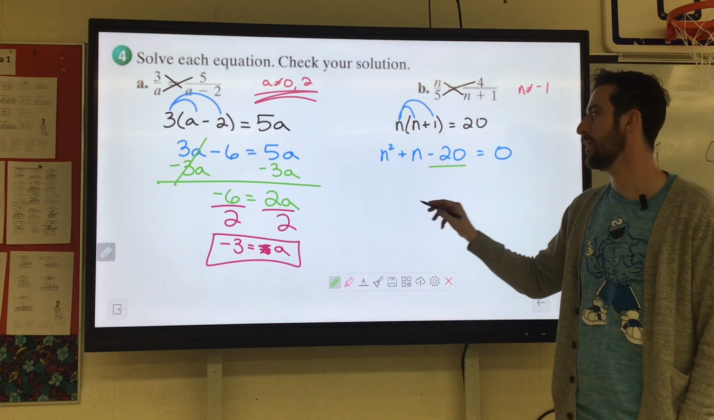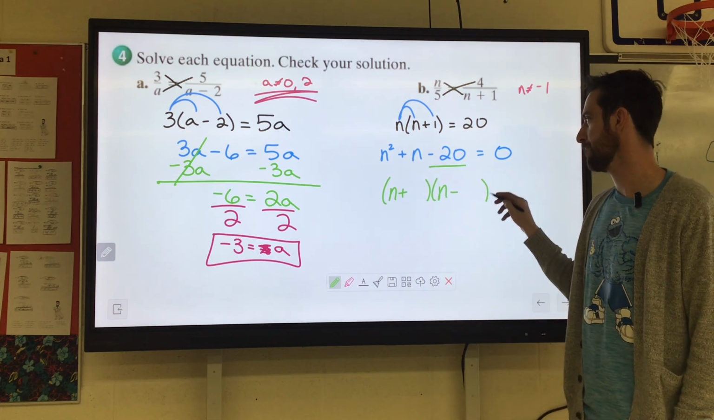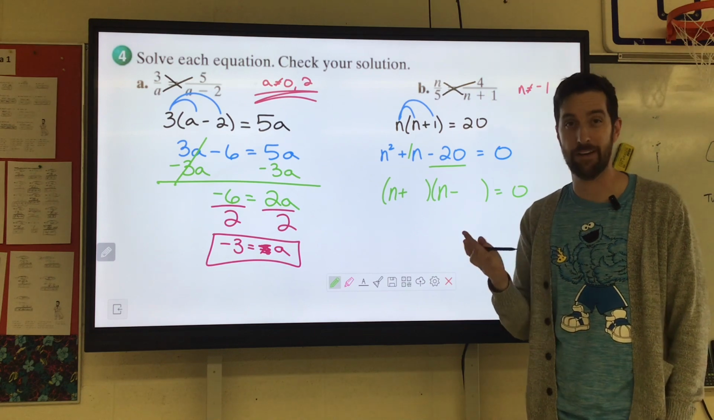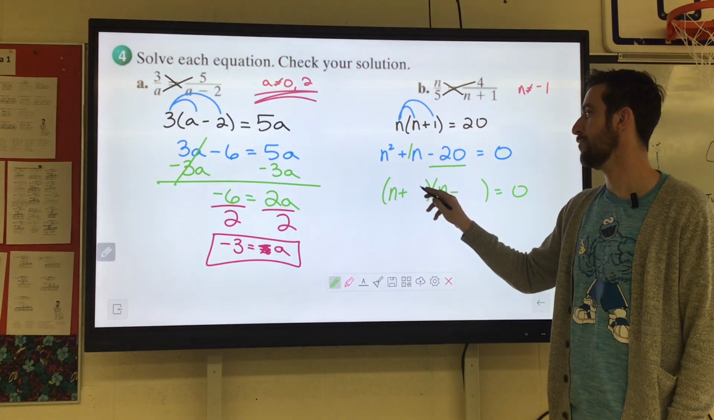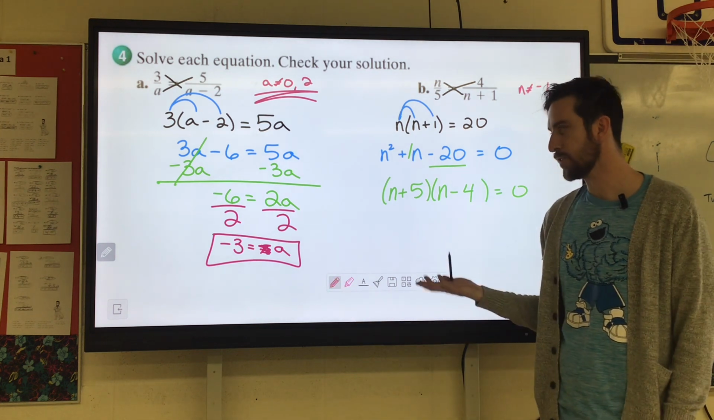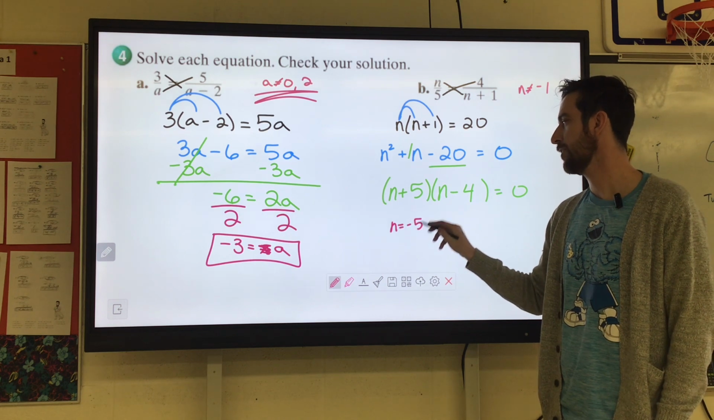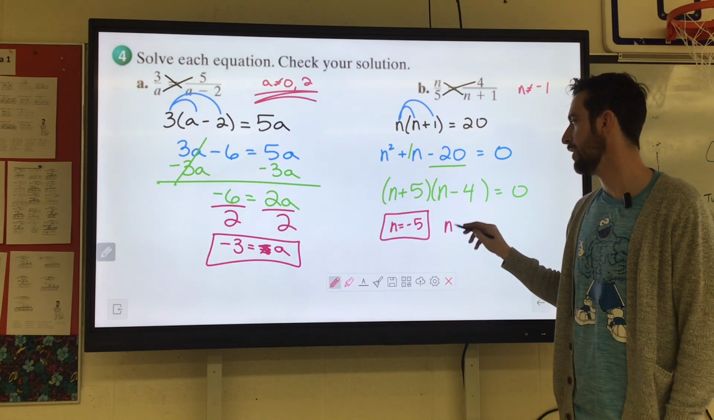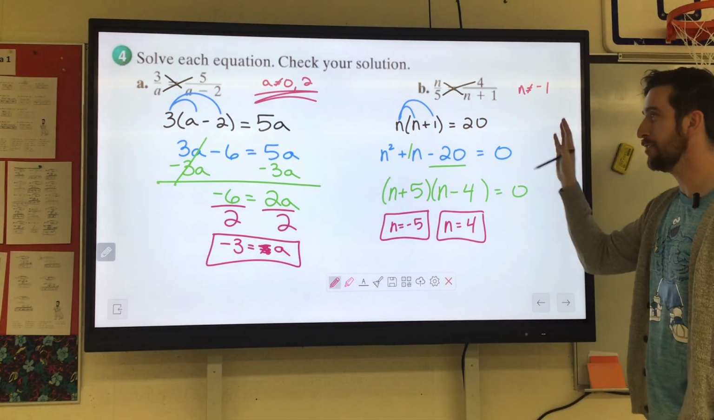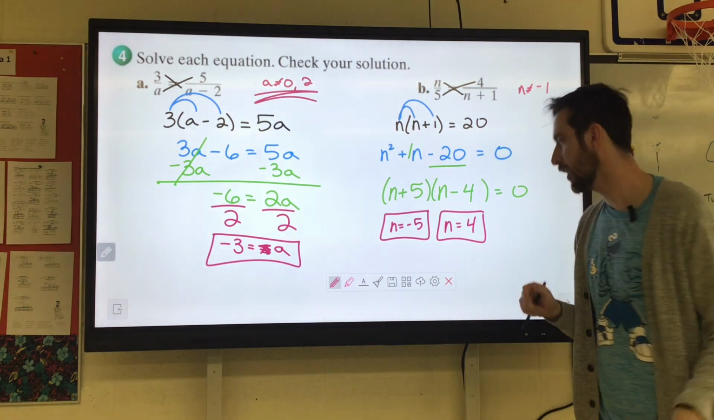Factoring this, it ends in minus, so I know it has to be a positive and negative. Factors of 20 that are 1 apart would be 4 and 5. So to make them add up to positive 1, it'd be plus the 5 minus the 4. The answers will look like the opposites. n plus 5, n equals negative 5. n minus 4, n equals positive 4. Check if either of those are excluded values. They're not, so we're all good.